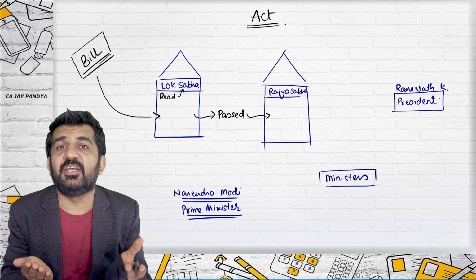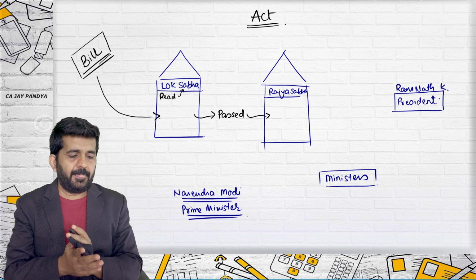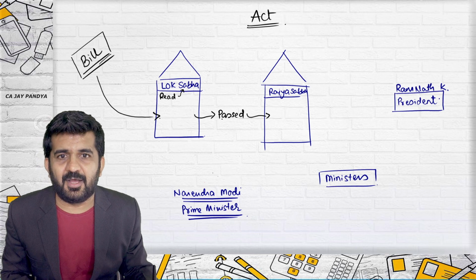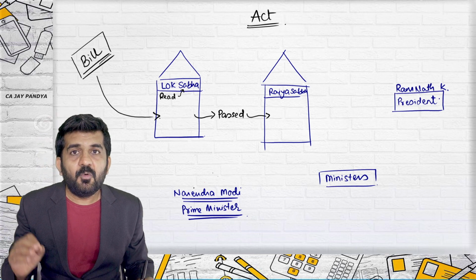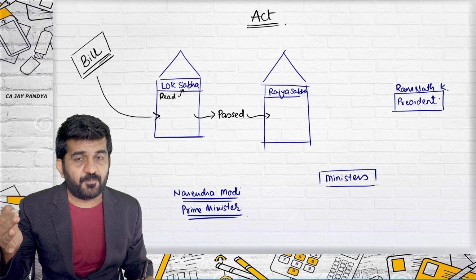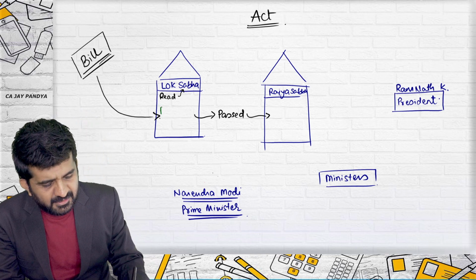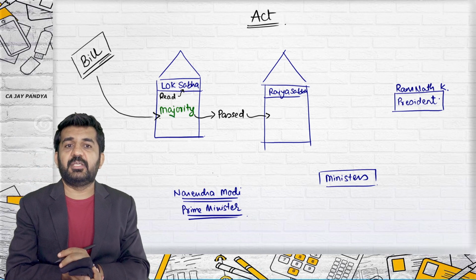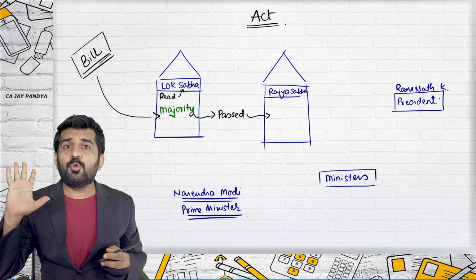He is reading the bill. All right. And the bill should be passed from Lok Sabha. Try to understand how a bill can be passed from Lok Sabha. A bill can be passed by majority. All right. Try to concentrate.